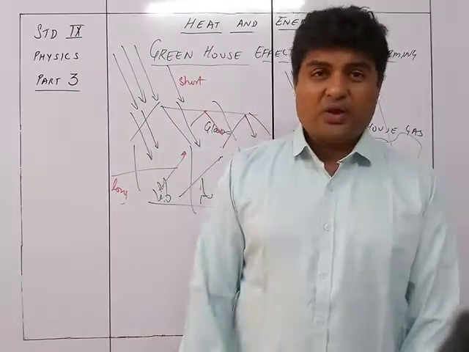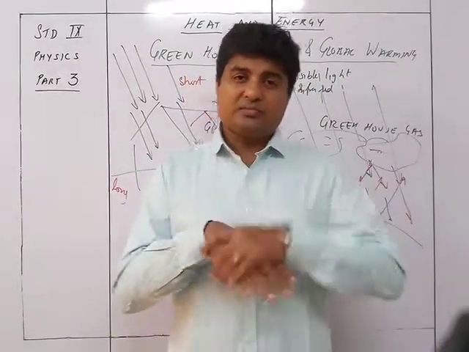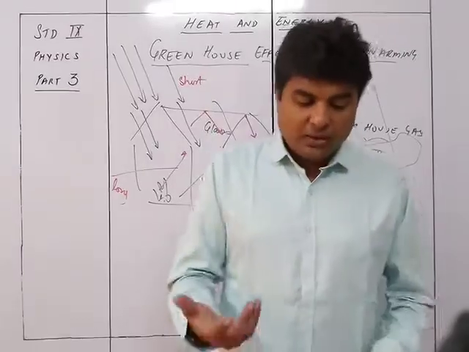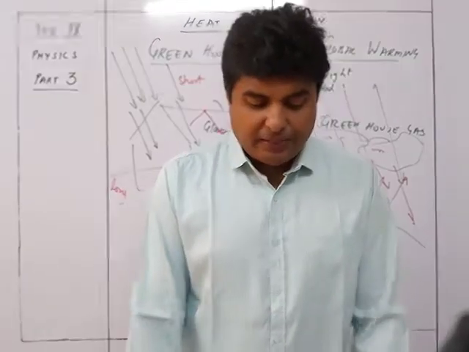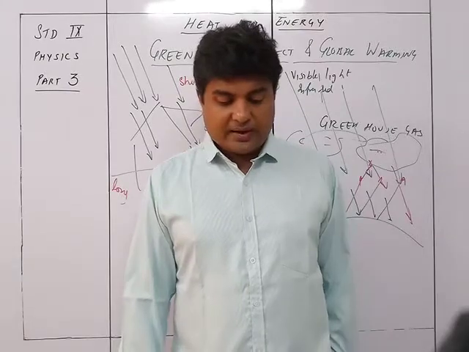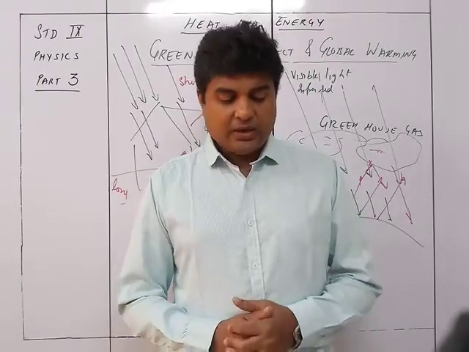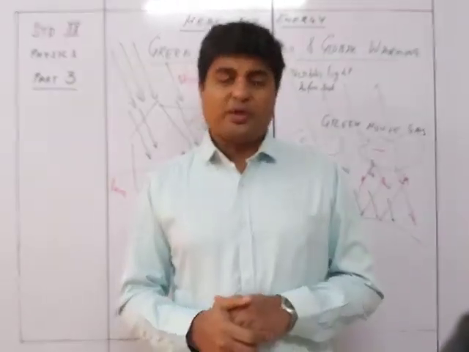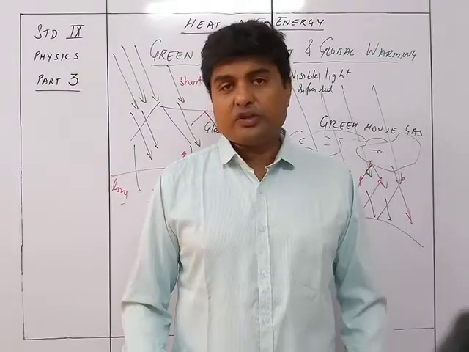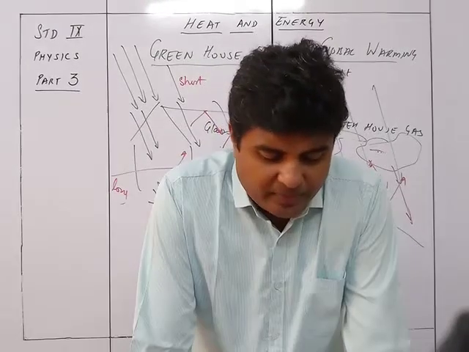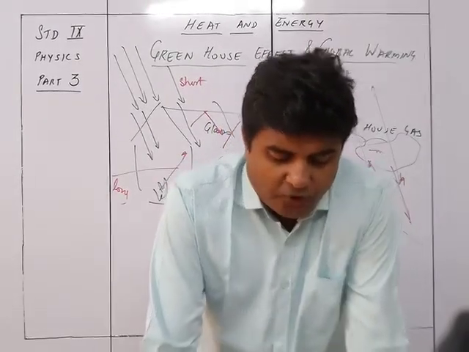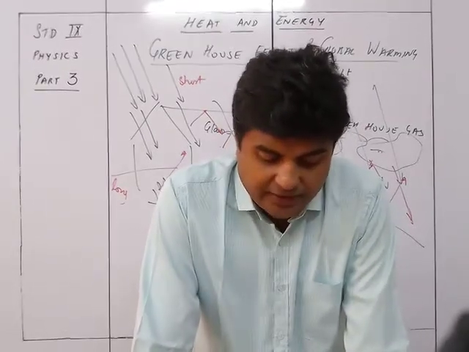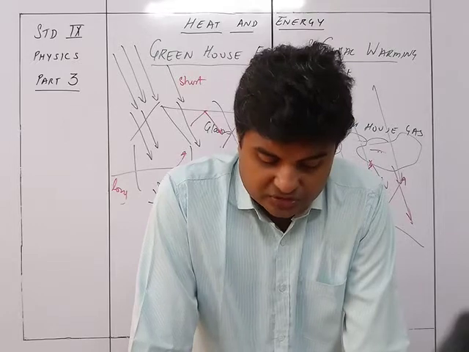So of course, we cannot just keep our hands folded. There is something we can do to minimize the impact of global warming. There are three different ways. One is technological measures, so by technology we can do certain things. The other is economical measures, and lastly policy measures. So to minimize the impact of global warming, the following three measures can be taken: technological measures, economical measures, policy measures.